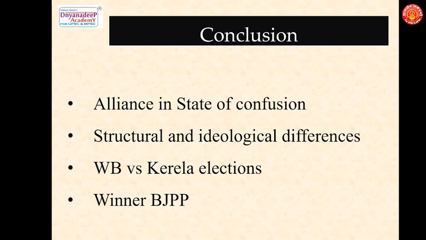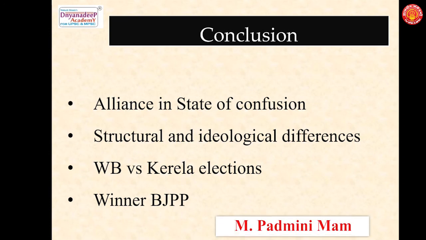Cohabitation is not possible because of the structural and ideological disabilities of both the Congress and the Left Front. The alliance in West Bengal could lead to more problems in Kerala, where they are going to be opponents in the assembly elections. So coming together in West Bengal is going to be a real challenge. The BJP has already made significant inroads in West Bengal, as can be seen from the local body elections.